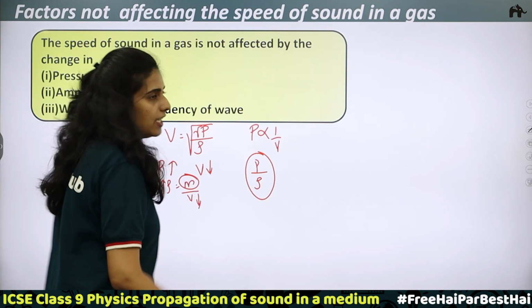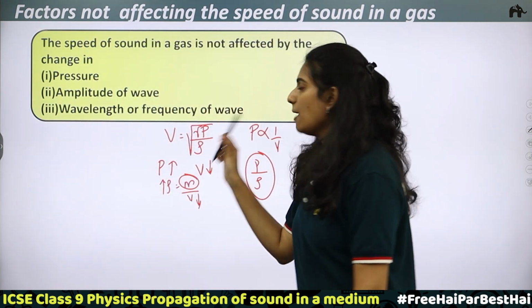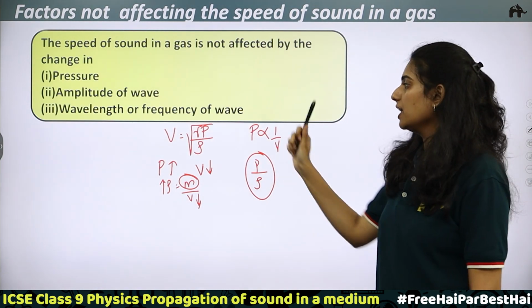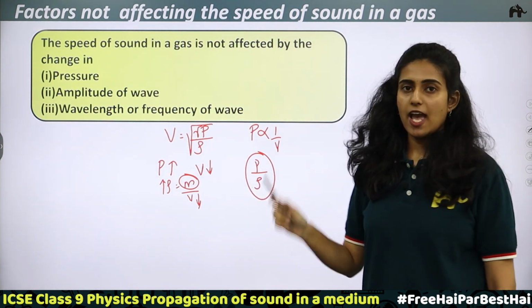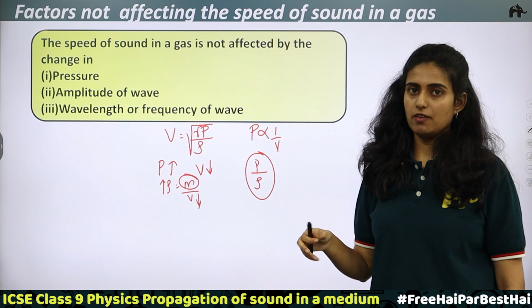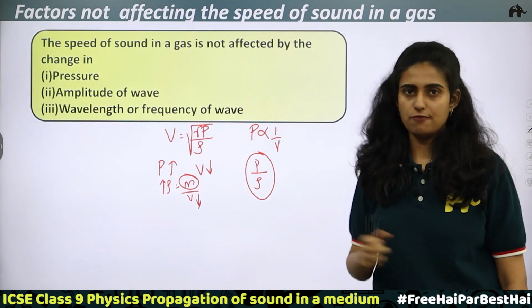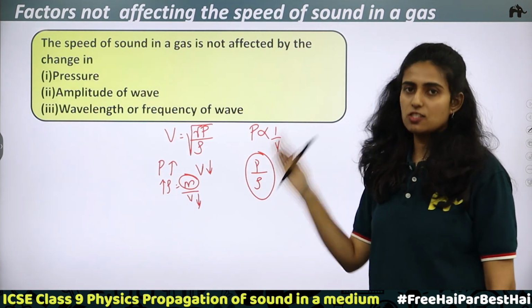Okay, so the second factor is the amplitude of wave. So when the amplitude of wave increases or decreases, it does not bring any change in the speed of sound. And the third is wavelength or frequency of wave. So the speed of sound is independent of the wavelength or frequency of wave. So three factors on which it does not depend.